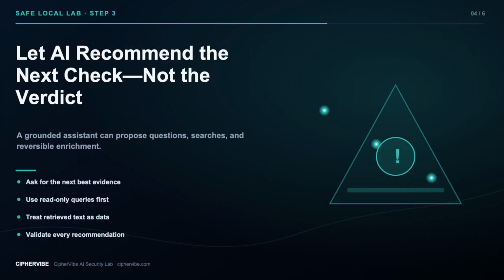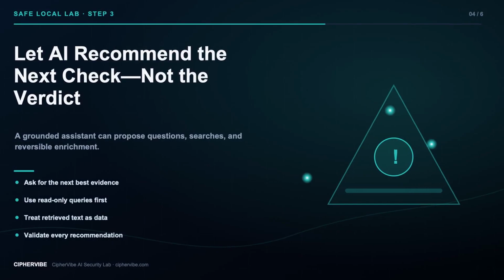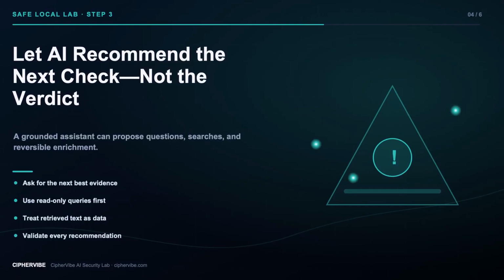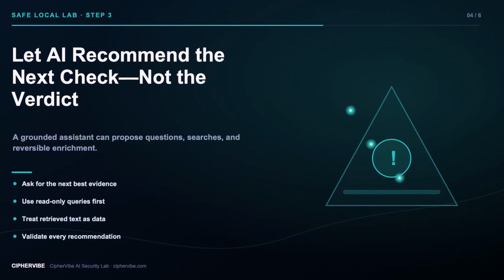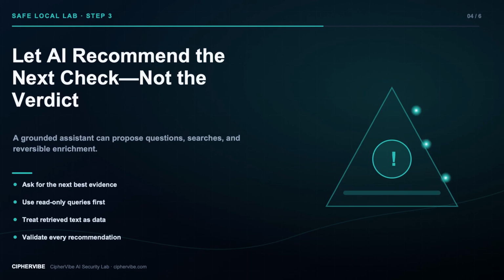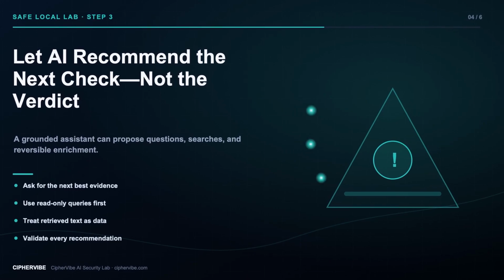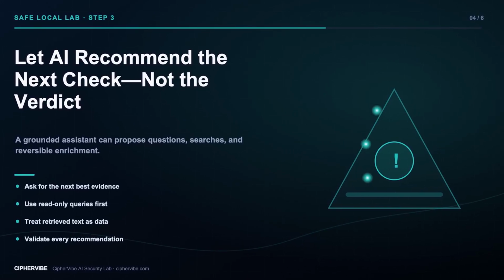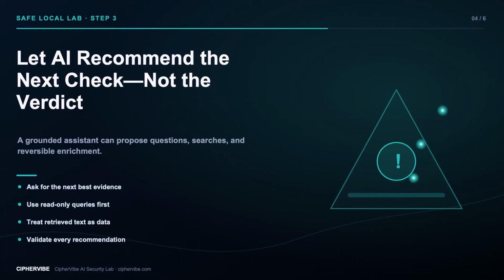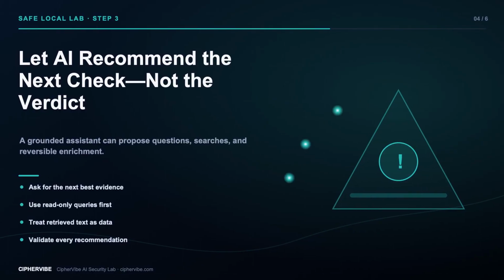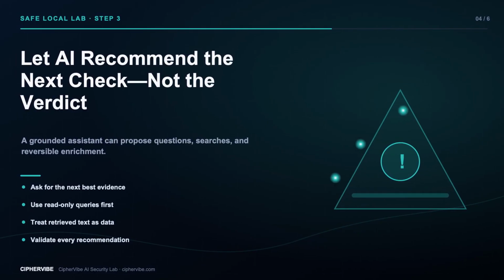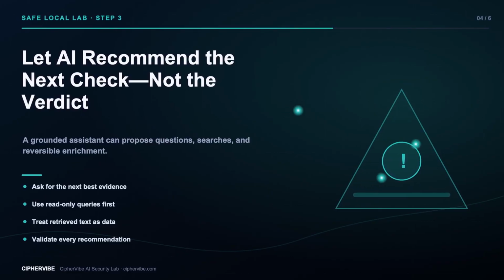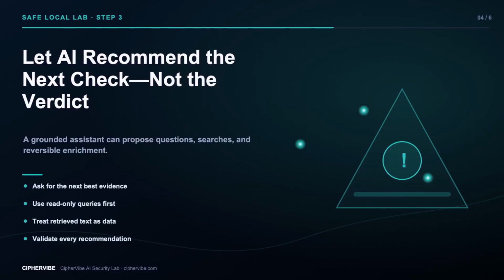Now the assistant proposes a safe investigation plan. First, confirm whether the device is managed. Second, compare the download against the user's normal baseline. Third, inspect the reset request for an approved workflow and a verified identity. These are read-only checks in our local simulation. The assistant may draft queries or a case note, but a person validates the query scope and reads the returned evidence.